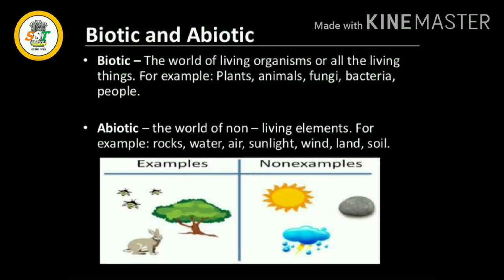The natural environment refers to biotic and abiotic conditions existing on the earth. Here, biotic means the world of living organisms, or all the living things. For example, plants, animals, fungi, bacteria, people. Abiotic means the world of non-living elements. For example, rocks, water, air, sunlight, wind, land, soil.